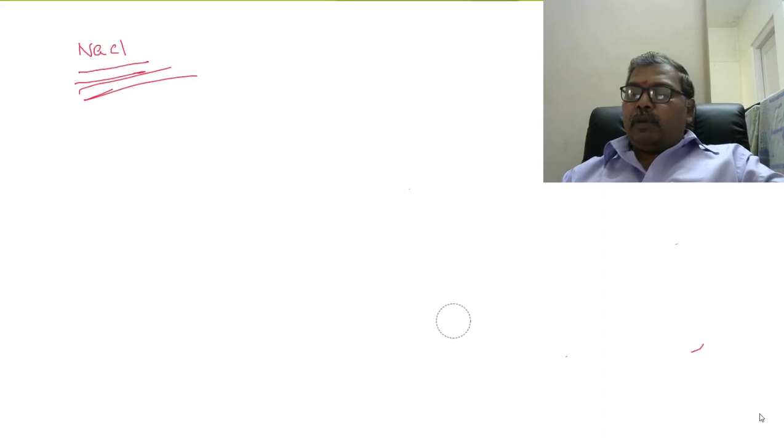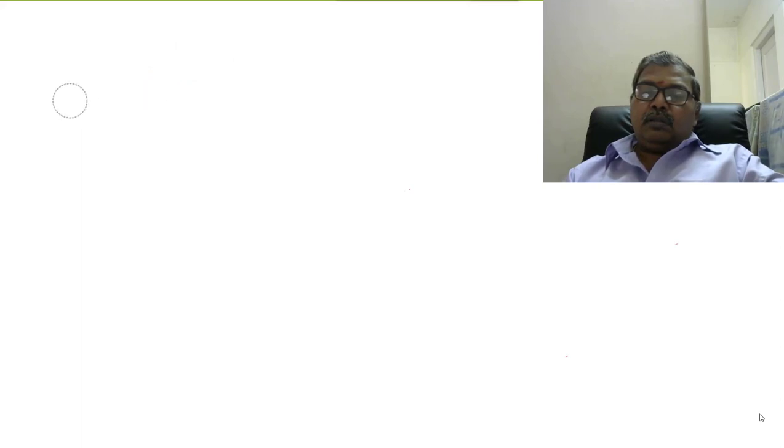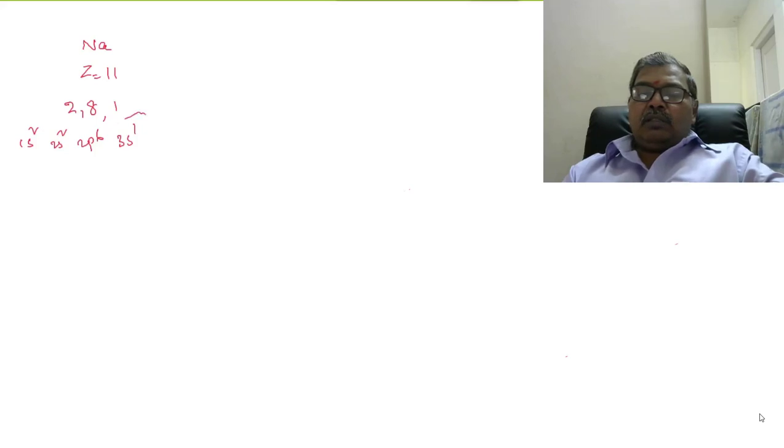So this is explained by Coulson, remember? Sodium, Z equal to 11. So 2, 8, 1 configuration, or you can write 1s2, 2s2, 2p6, 3s1. See here, only one electron is present in the outermost orbit, the valency shell, right?